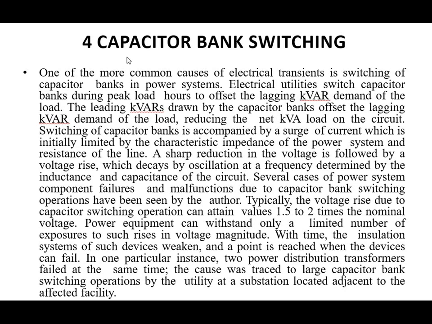Electrical utilities switch capacitor banks during peak load hours to offset the lagging kVAR demand of the load, and the leading kVARs drawn by the capacitor banks offset the lagging kVAR demand of the load, reducing the net kVA load on the circuit. A sharp reduction in the voltage is followed by a voltage rise which decays by oscillation at the frequency determined by the inductance and the capacitance of the circuit.